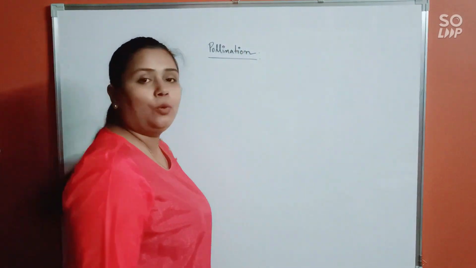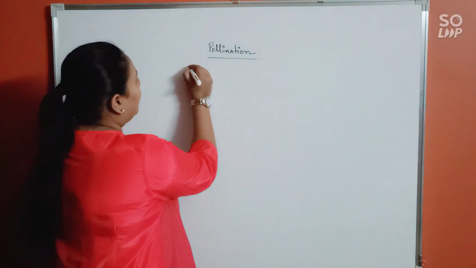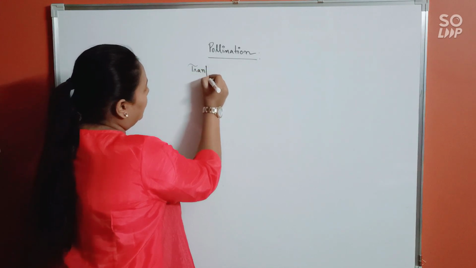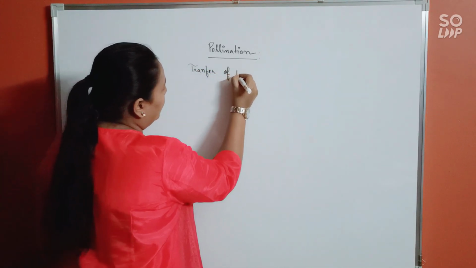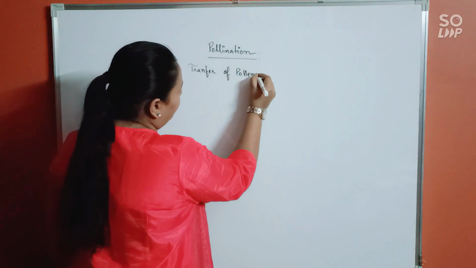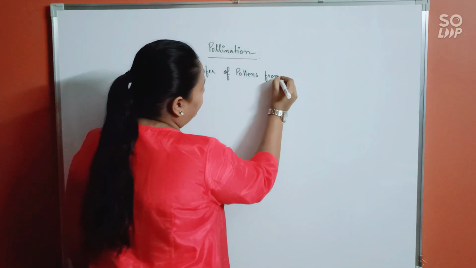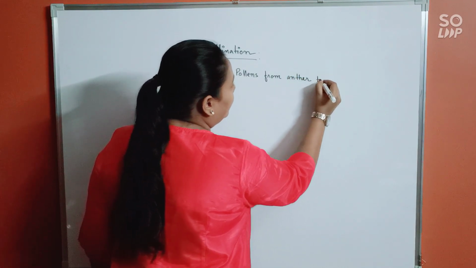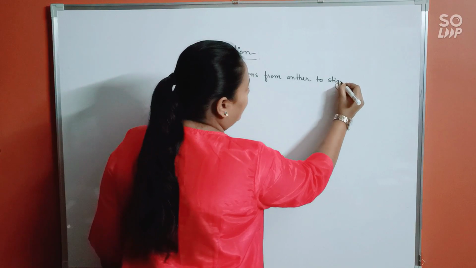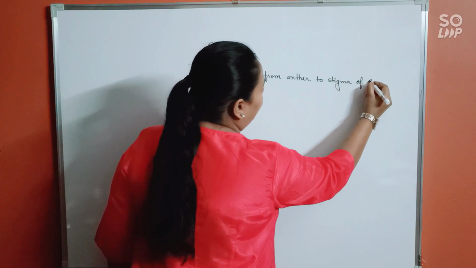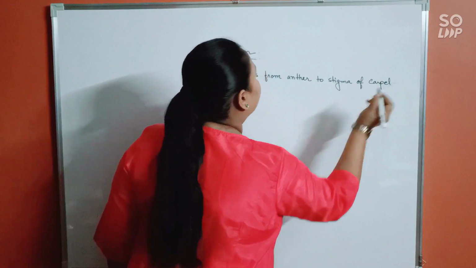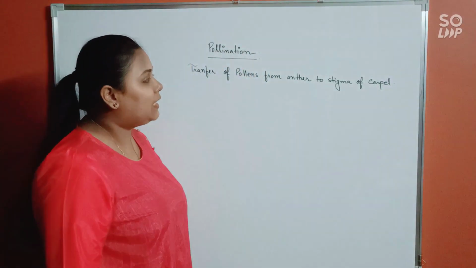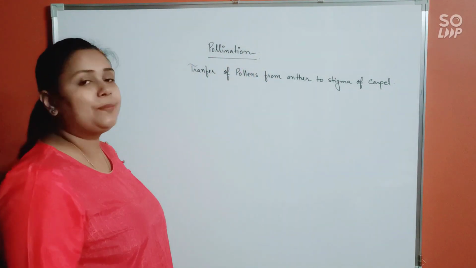In today's class, we are going to discuss pollination. Alright? Now, all of you know what pollination is. That is the transfer of pollens from the anther to the stigma of the carpel. Transfer of pollens from the anther to the stigma of the carpel is known as pollination.